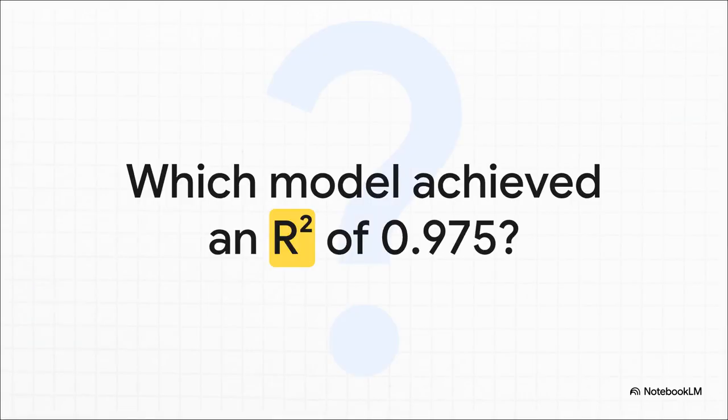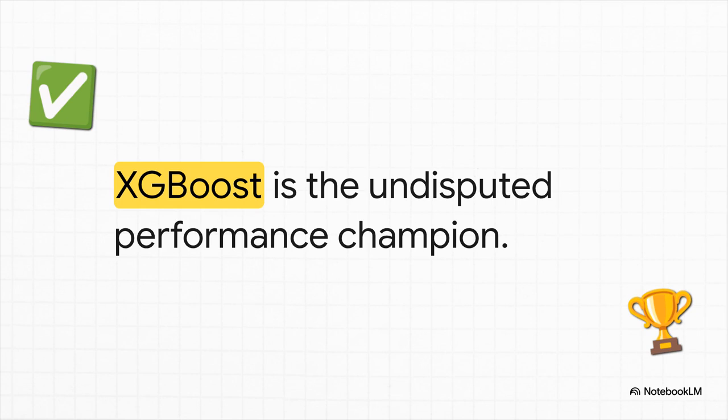Okay, question 2. Think back to our engineering ML toolkit. Out of all the models we evaluated, which one absolutely dominated the performance metrics with an R-squared of 0.975? That would be XGBoost, Extreme Gradient Boosting. It is the current undisputed champion for WQI prediction, and we love it because it integrates natively with SHAP. Top-tier accuracy meets top-tier explainability.